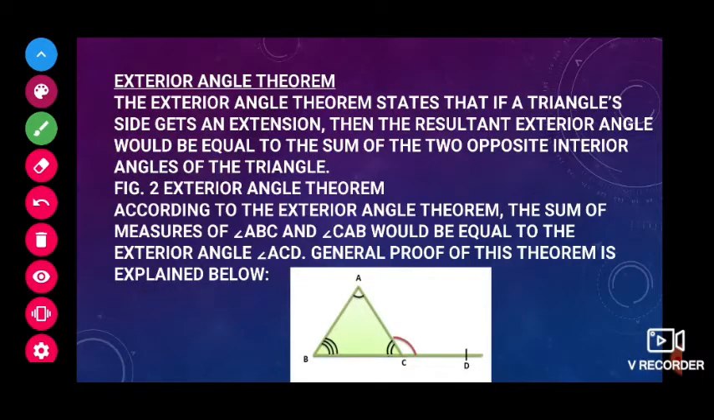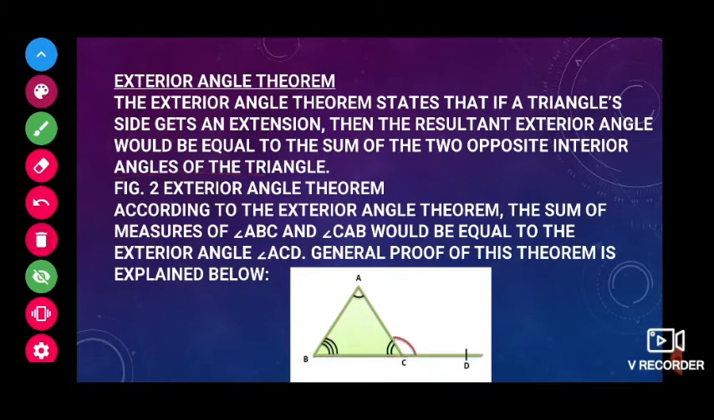Next one, exterior angle theorem. What is meant by the exterior angle theorem is very easy, children. I already discussed it with you. Whenever we extend one side of the triangle, it forms one exterior angle. The exterior angle theorem says that the exterior angle formed here will always be equal to the sum of the 2 interior opposite angles.